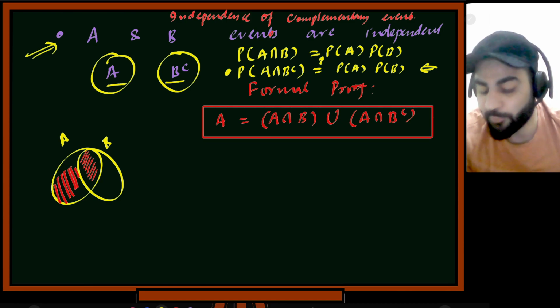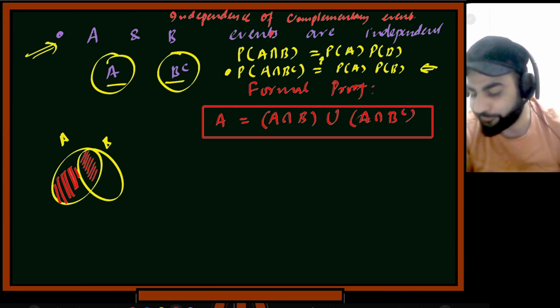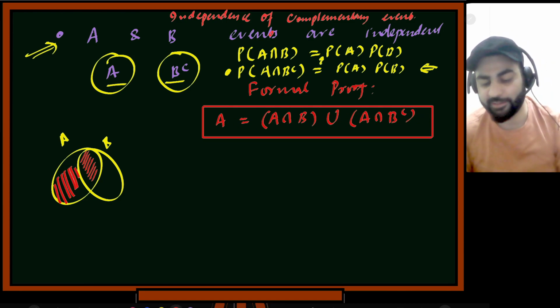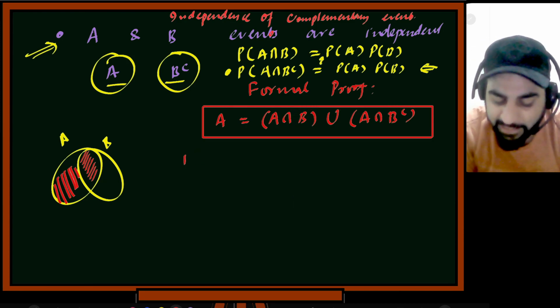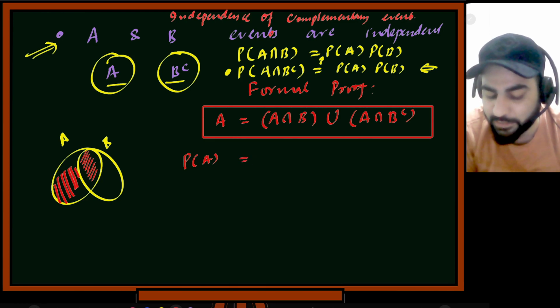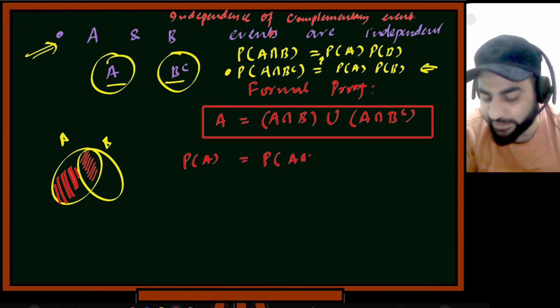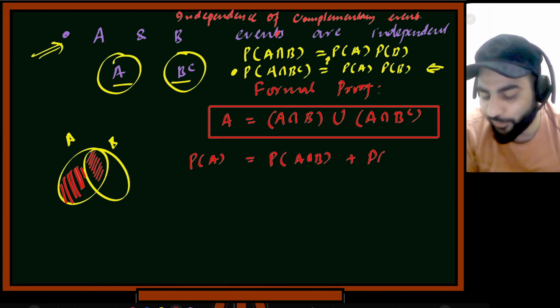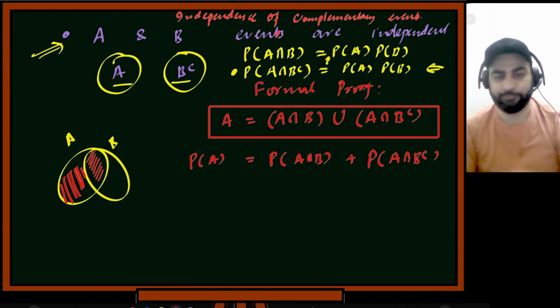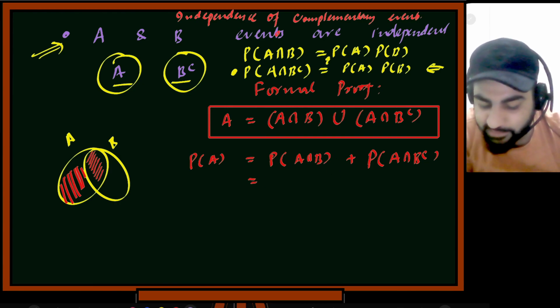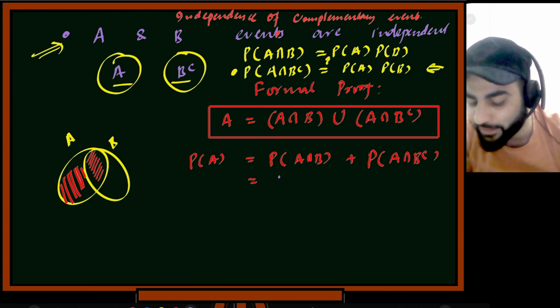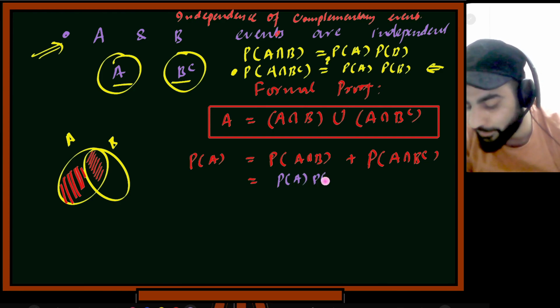So here this is what I am looking at. That's why I wrote A like this. I first expanded A. Now you know that these two events are disjoint. By axiom of probability, I can write it like this: probability of A is equal to probability of A intersection B plus probability of A intersection B complement. Can I write it like this? So as this is given to me, this is independent, I can write it like this: probability of A multiplied by probability of B.